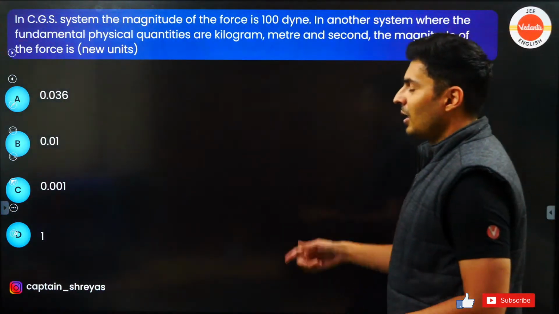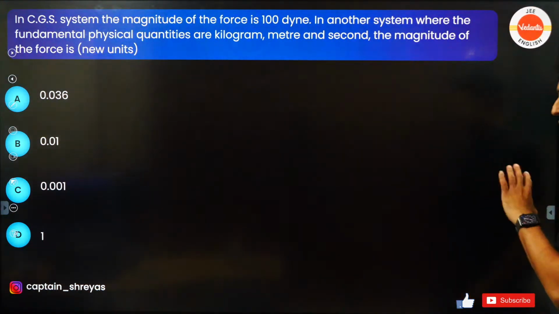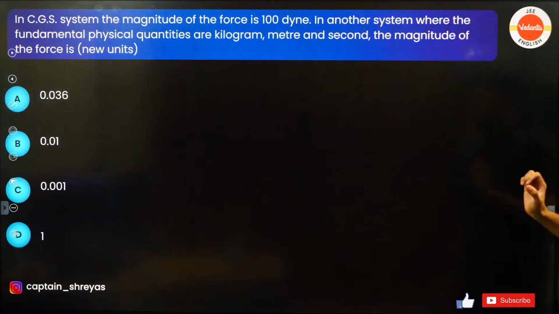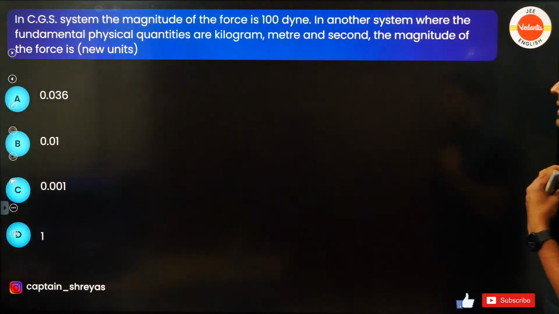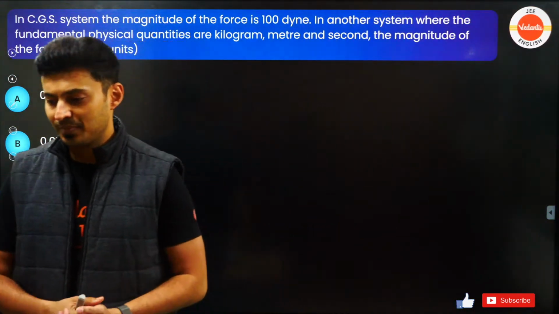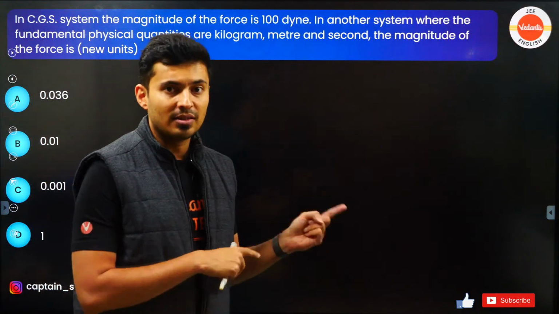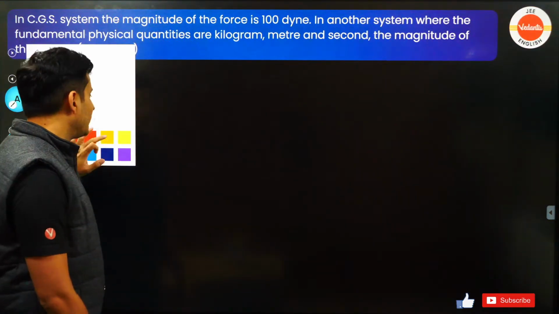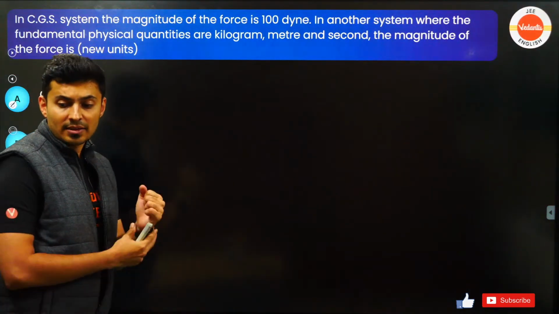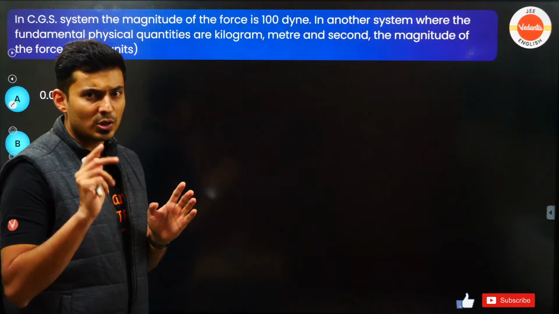Let's begin with the first question up on your screen right away. Okay, so all kinds of questions, guys. At least some 20 questions are there, 22 questions, PYQs plus normal questions, all mains level questions. In the CGS system, the magnitude of force is 100 dynes. In another system where the fundamental quantities are kilogram, meter and second, the magnitude of force in the new units is how much? Srisha, even if you have just started preparing for JEE, these sessions will help you. Watch that session plus this session. Understand what I'm trying to do. Even if you're not able to write it on your own, see, learn from me. I'll share the schedule also. I've just made the schedule. I'll share it mostly by tonight or maximum by tomorrow morning. Next topic will be ray optics.